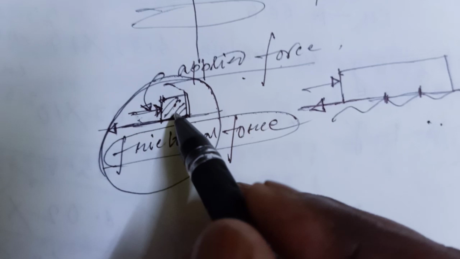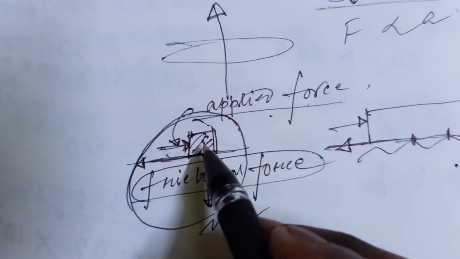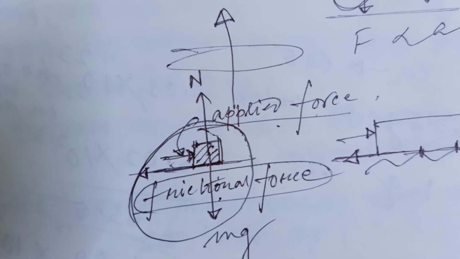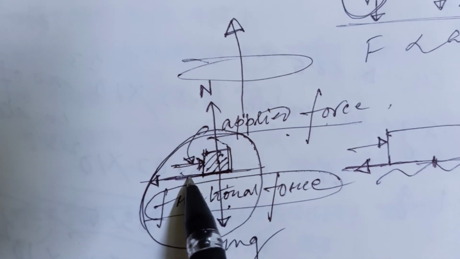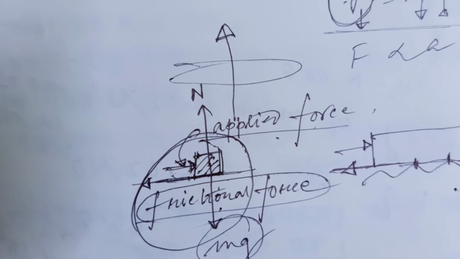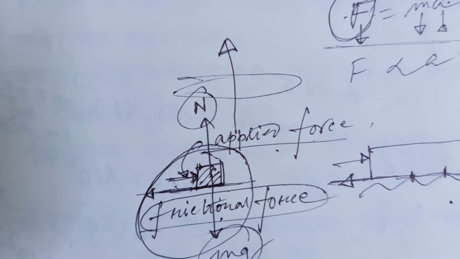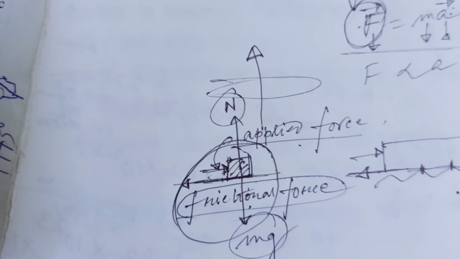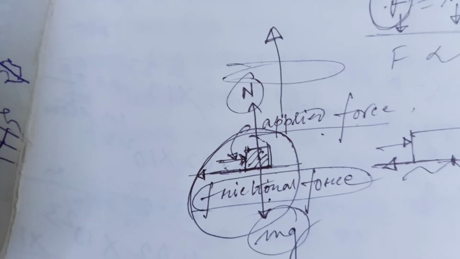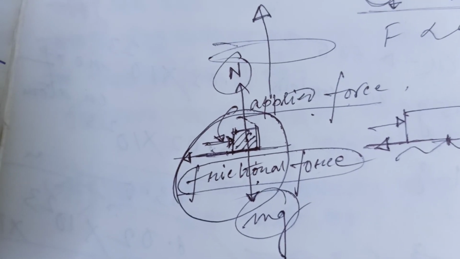It may be due to its weight acting downward, and this weight is more, and the normal reaction acts, and that's why the frictional force is greater, because frictional force always depends upon the normal reaction. So due to the weight or the normal reaction, the frictional force is greater. That's why you are not able to move that almirah from one position to another.